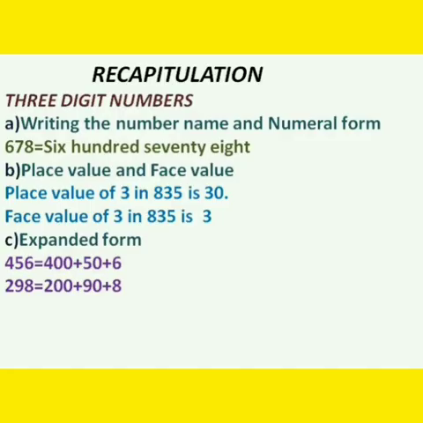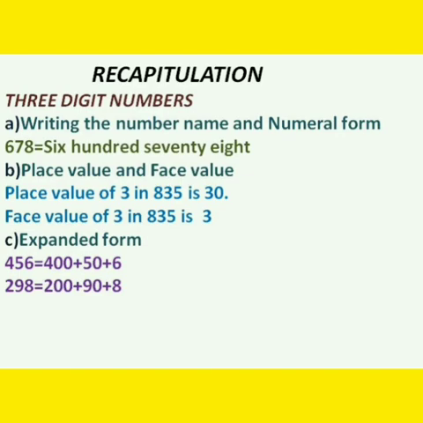Children, let us recall what we had learnt in the last session. First, we had learnt about 3-digit numbers in the last session, isn't it? Yes. First, writing the number name and the numeral form of a 3-digit number. First, example 678. Its number name is 678. Next comes the place value and the face value. Place value. Here one number is given, 835. The place value of 3 in 835 is 30 and the face value of 3 in 835 is 3.